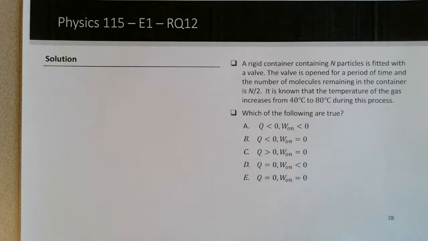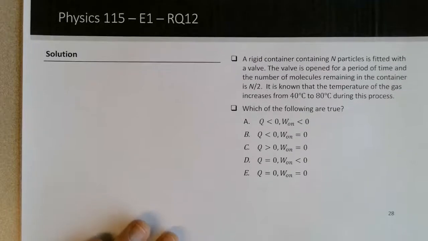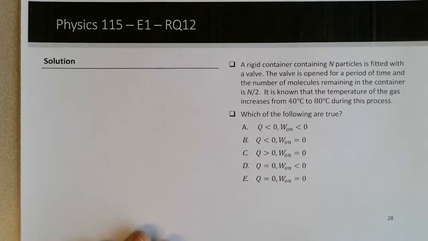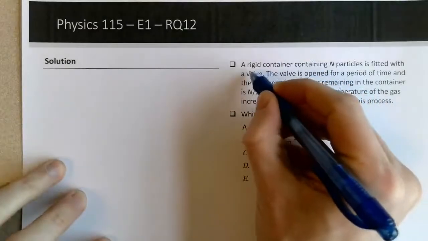So looking at the values of Q and the values of work on the gas. So, good question. The first sort of question, certainly in the review process, and it's quite different to possibly some of the questions in the textbook, is that the number of N changes, so it's not a sealed container. It's a container fitted with a valve that allows the N to change. For a lot of problems so far in gas processes, we think of the N as constant, if the process is done in a sealed container where N is not allowed to change, but here N is definitely changing. So the key, let's start here.